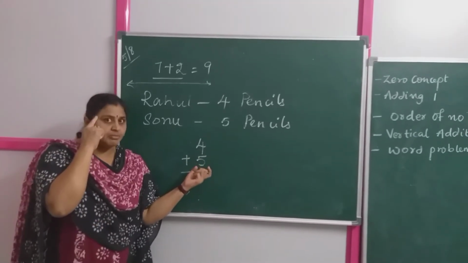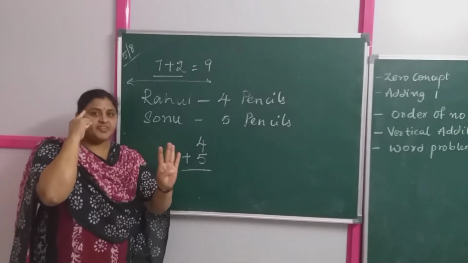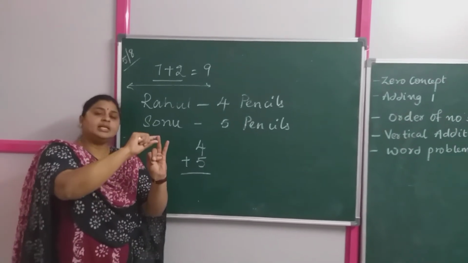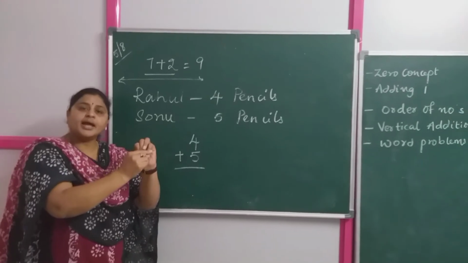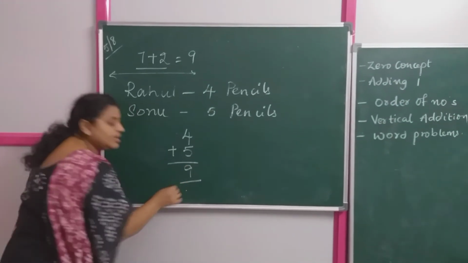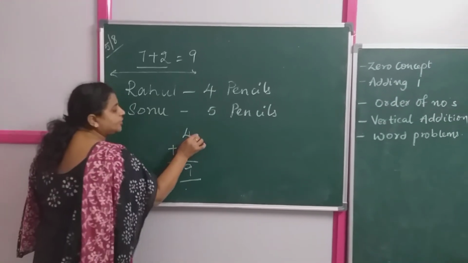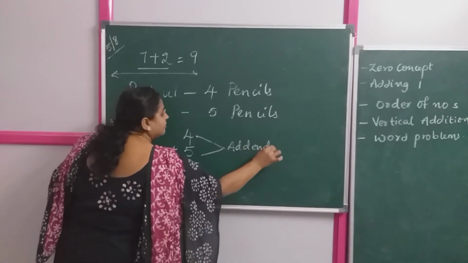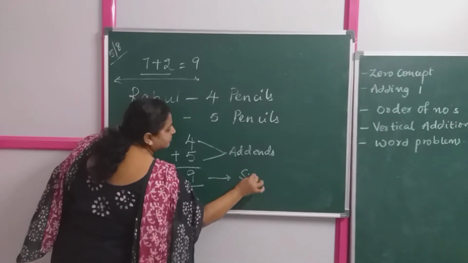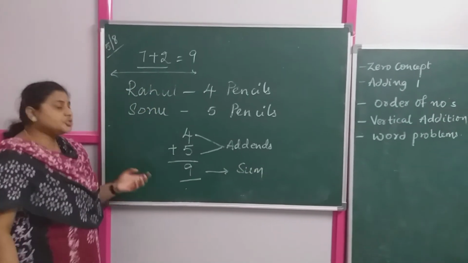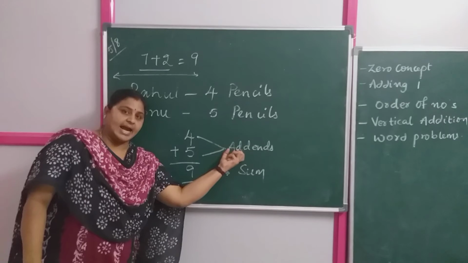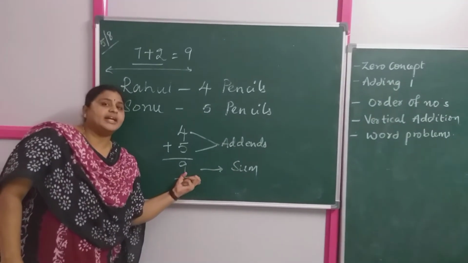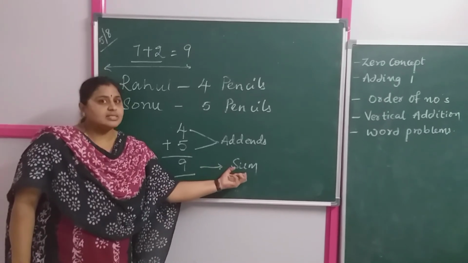Now 5 in your mind, 4 on your fingers. After 5, 6, 7, 8, 9. So what is your answer? 9. So as I have already said you, 4 and 5 are called the addends and 9 is called as the sum. Did you understand? Whatever the answer you are getting on addition, that is called as the sum.